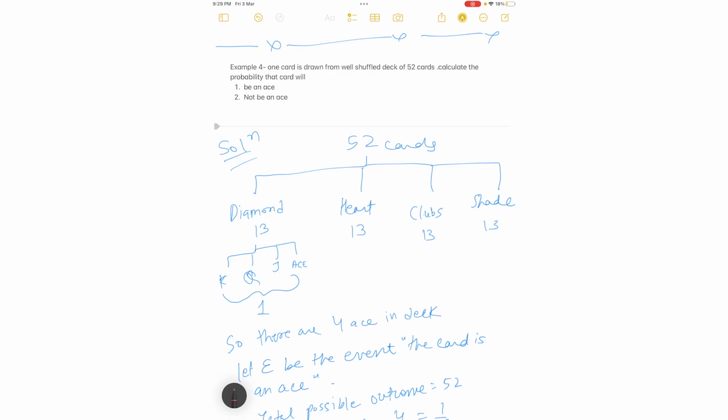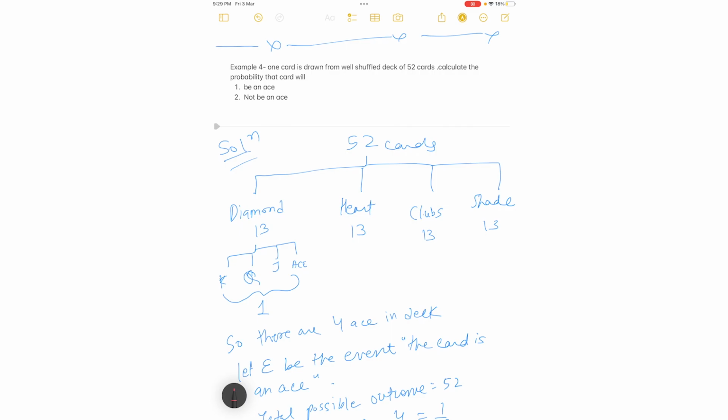Today we will solve some more examples of NCERT. Let's start with example number 4. As you can see on the screen, let's read the question. One card is drawn from a well shuffled deck of 52 cards. Calculate the probability that the card will be an ace, and second, not be an ace.